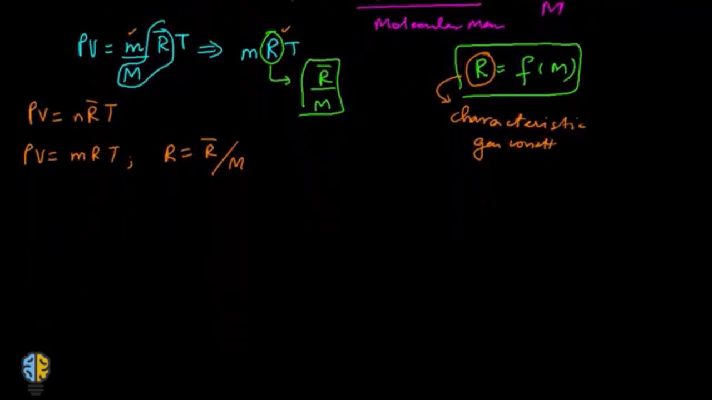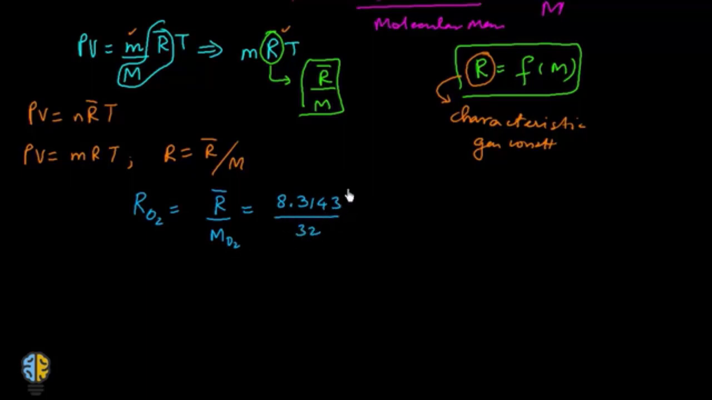Now, let's find out the characteristic gas constant for some very commonly used gases. If you have to find the characteristic gas constant for oxygen, that is R bar, which is the same for all the gases, upon the molecular mass of oxygen. So this becomes 8.3143 divided by 32, and this value becomes 0.262 kilojoule per kg mole Kelvin. Or you can say, let's remove this mole, you will have kilojoule per kg Kelvin.